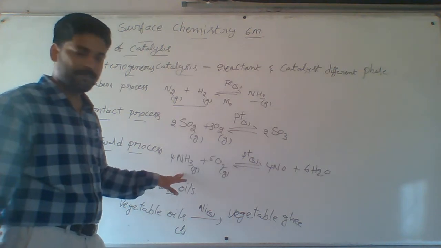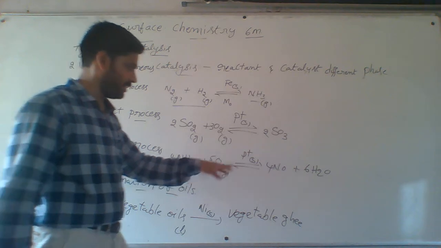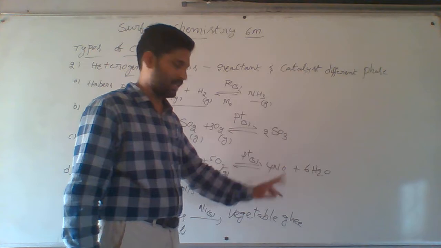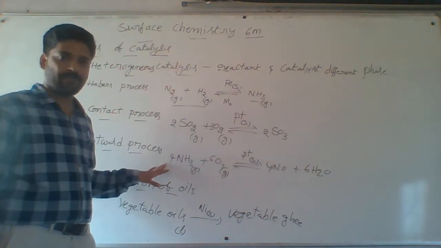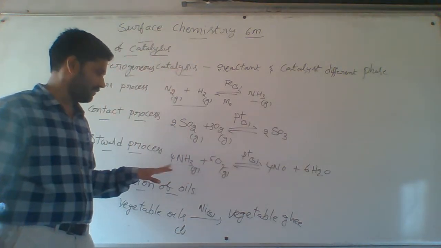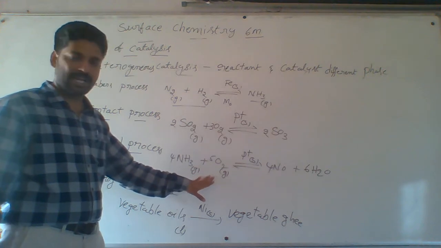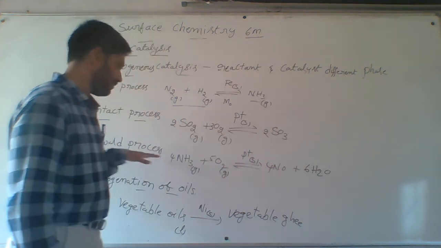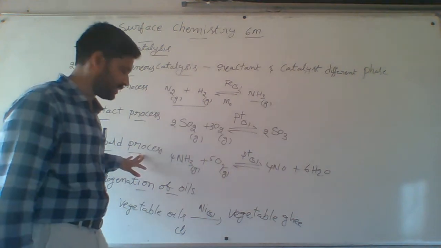Ammonia, on oxidation in the presence of a platinum catalyst, is converted to nitric oxide. That is one of the steps in the manufacturing of nitric acid. There you can observe the reactants are in the gaseous phase, but the platinum is in the solid state. This is an example of heterogeneous catalysis.